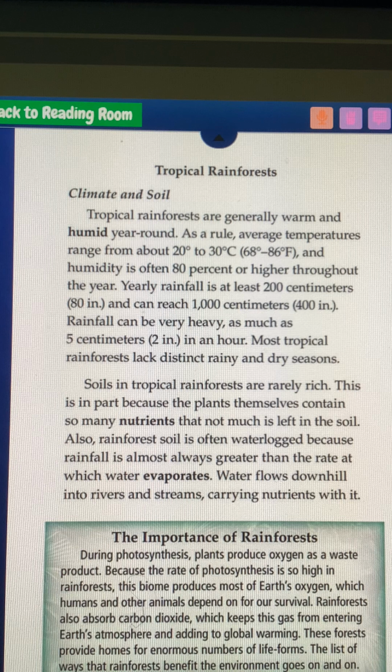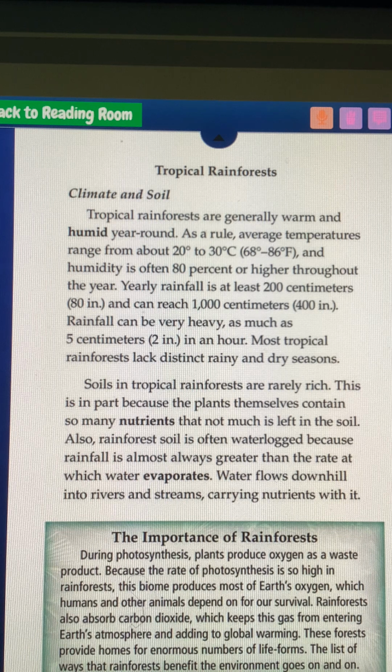Yearly rainfall is about 200 centimeters, 80 inches, and can reach 1,000 centimeters, 400 inches. Rainfall can be heavy, as much as 5 centimeters, 2 inches in an hour. Most tropical rainforests lack distinct rainy and dry seasons.